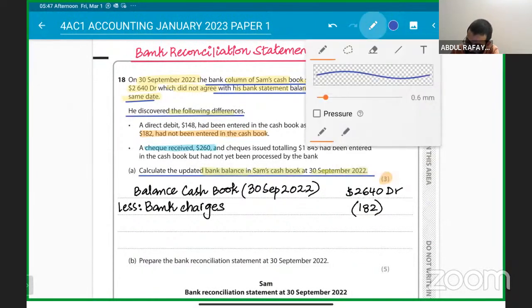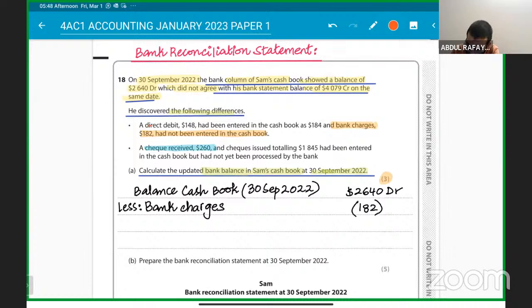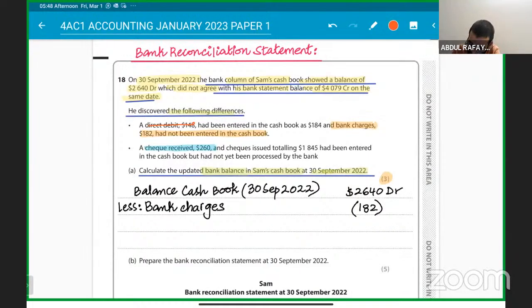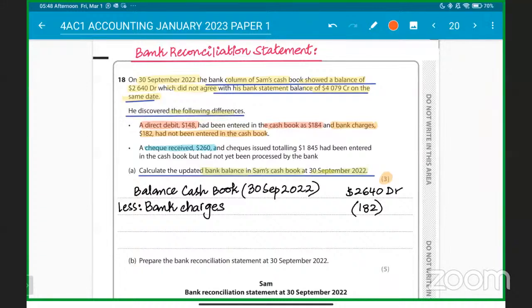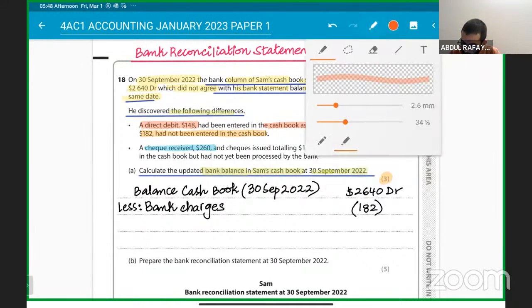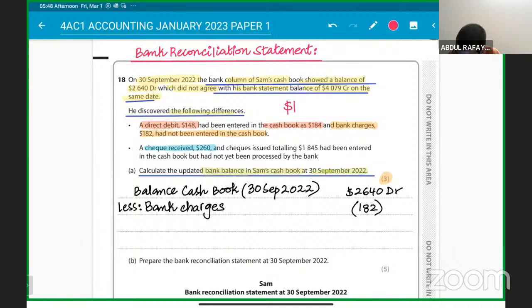The next thing is the direct debit. Direct debit is basically a payment. The direct debit of $148 has been entered in the cash book as $184, so it has been entered as more. We have to make a payment of 148, but we have recorded it as a payment of 184, which means we have to find the difference between them. That is 184 minus 148, which is $36. So this $36 has been entered extra in the cash book.